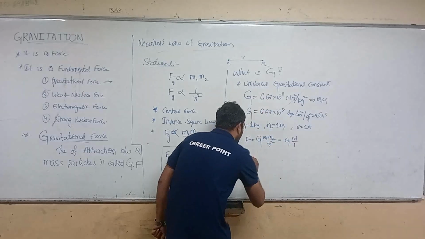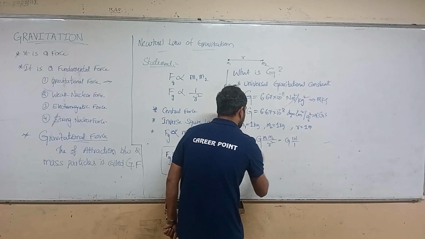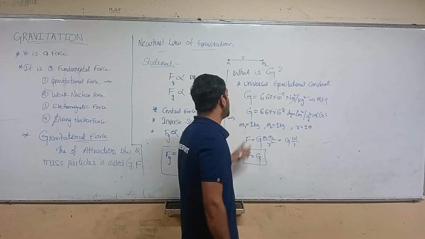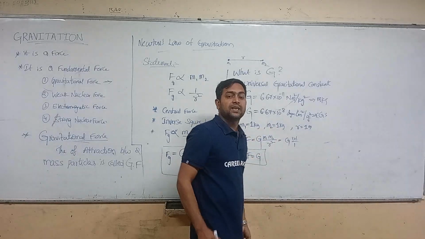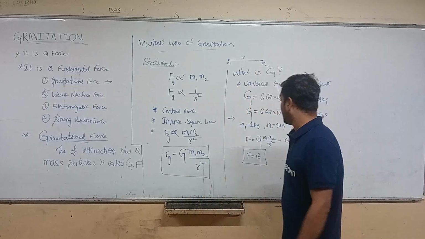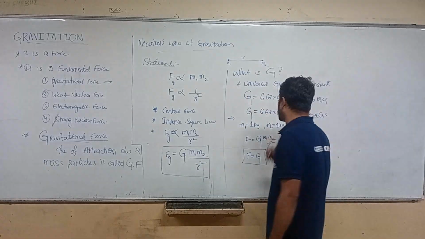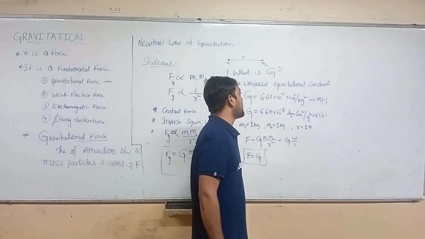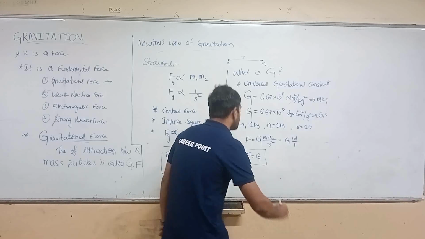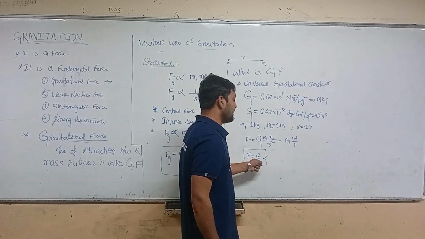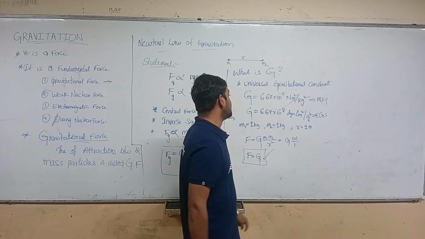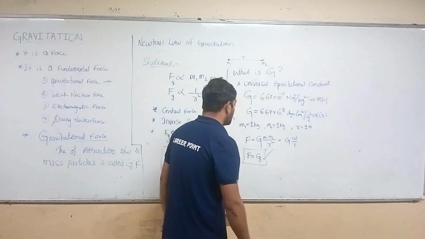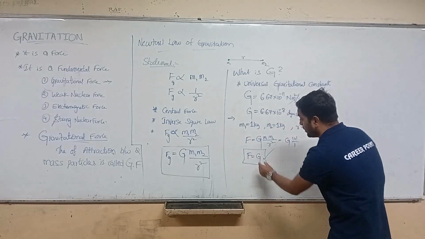So we get the force equals G. So when two unit particles, that is 1 kg and 1 kg, are separated by unit distance, the force equals the gravitational constant, that is 6.67 into 10 to the power minus 11 Newton meter square per kg square, right? So here we got F equals G.